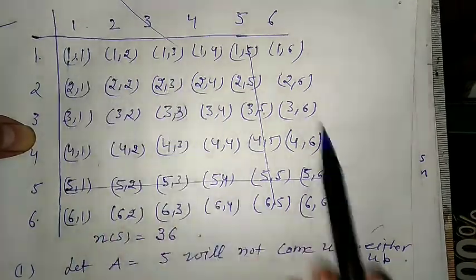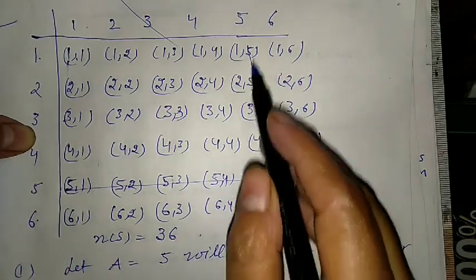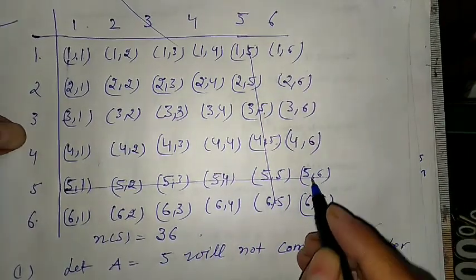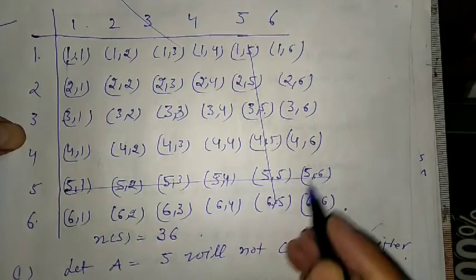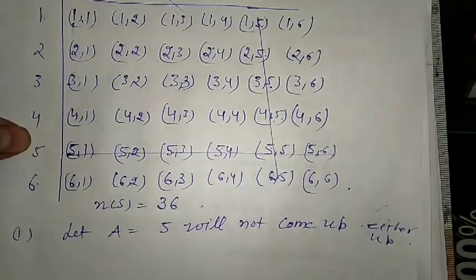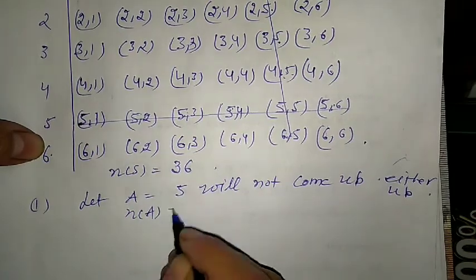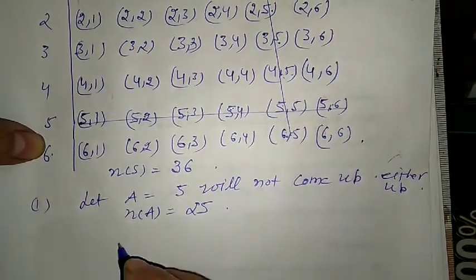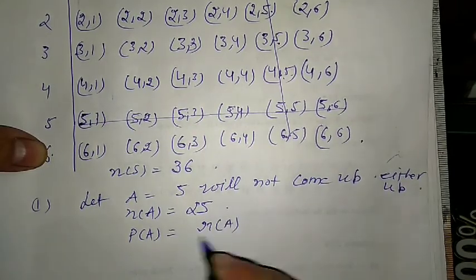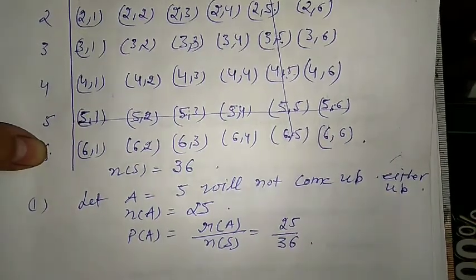So how many are there? These are 25 cases because there are 36. So 1 2 3 4 5 6 7 8 9 10. So this is 10 and 1, 11 cases हमने हटा दिए हैं. तो 36 cases minus 11 cases, that is 25. So directly from the table we can count that number of A is equal to 25. And the probability of A is equal to number of A upon number of S, that is 25 upon 36. Like this we can do.